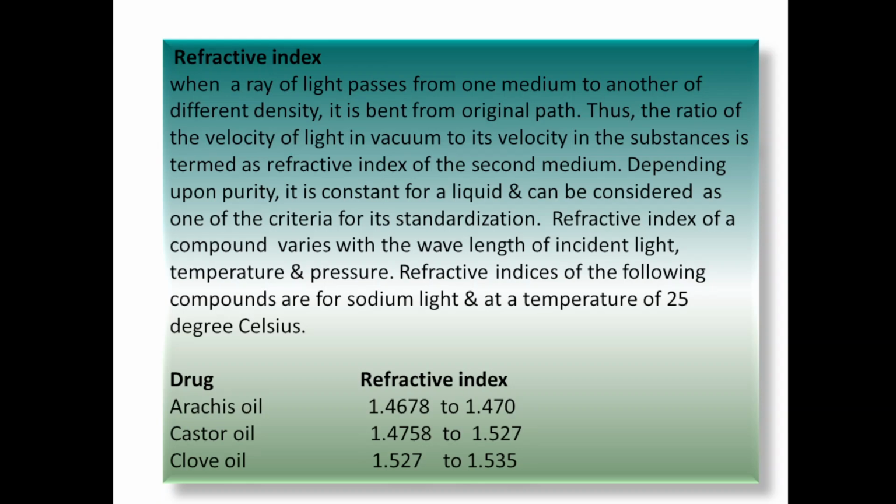For example, arachis oil 1.4678 to 1.470, castor oil 1.4758 to 1.527, clove oil 1.527 to 1.535. These are the ranges for each and every drug, and they are specific. If the drug is pure natural, then the refractive index will be in this range only. But if it is an adulterated, deteriorated or substandard quality drug, then the value will vary, and that will indicate that the drug is not pure or natural. In this way, we can evaluate the various types of liquids.